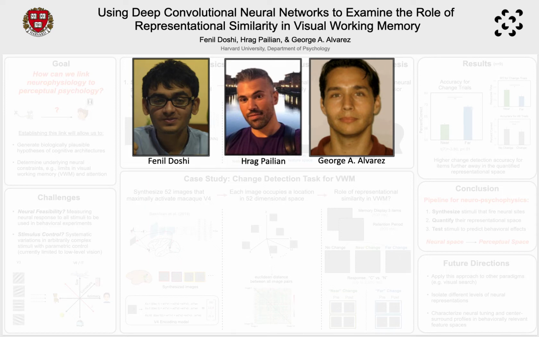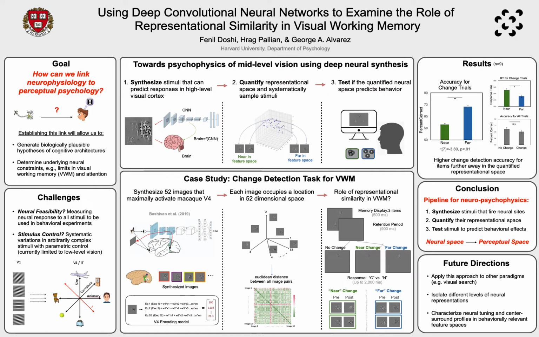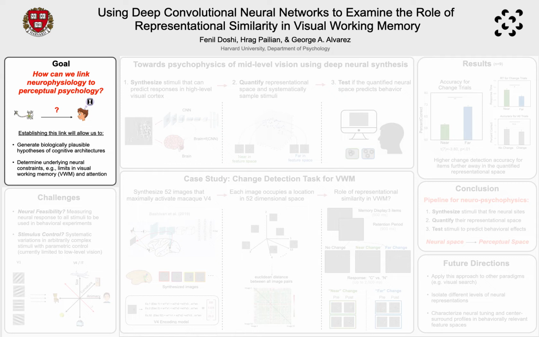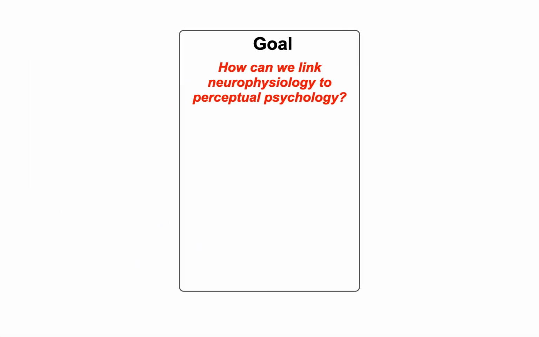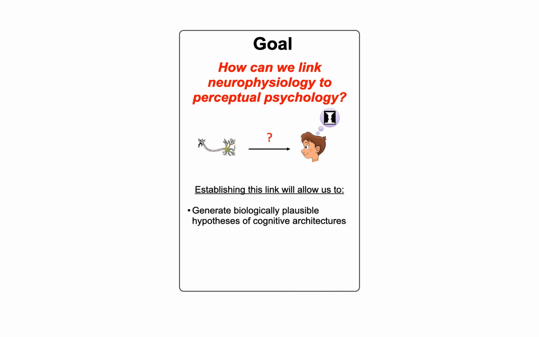Welcome to our poster, Using Deep Convolutional Neural Networks to Examine the Role of Representational Similarity in Visual Working Memory. So, we were interested in this broader question of how can we link neurophysiology to perceptual psychology? And in the context of vision, when light falls on the retina, how does the neural response in the visual cortex lead to perception? Having this link would be super useful to come up with biologically plausible cognitive models and explain different types of underlying constraints, like capacity limits in higher cognition.